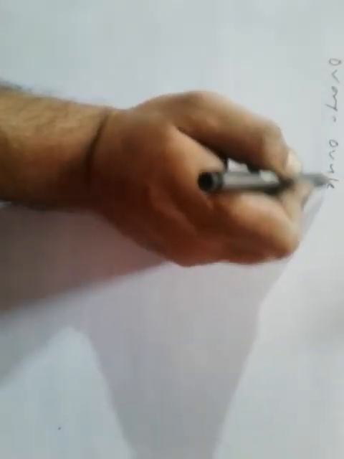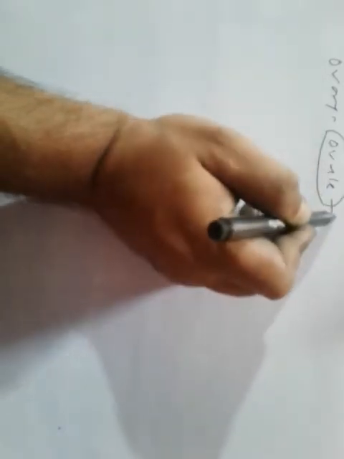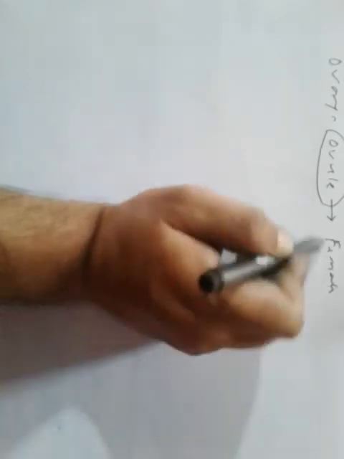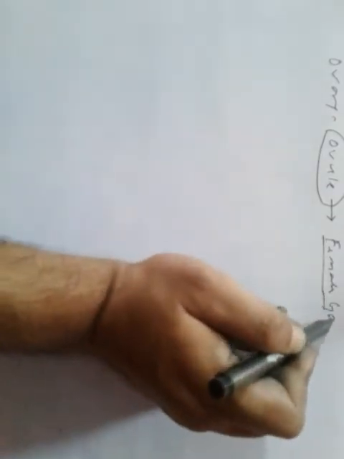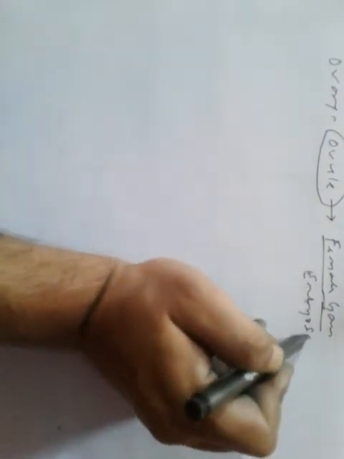So the ovary has ovule, and inside the ovule the female gametophyte, the embryo sac, develops.